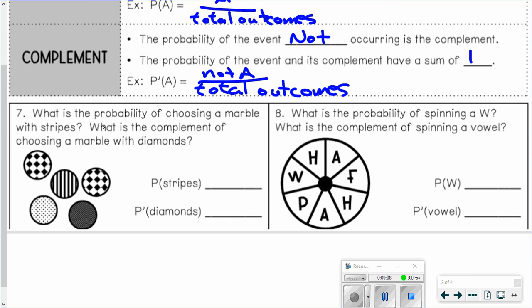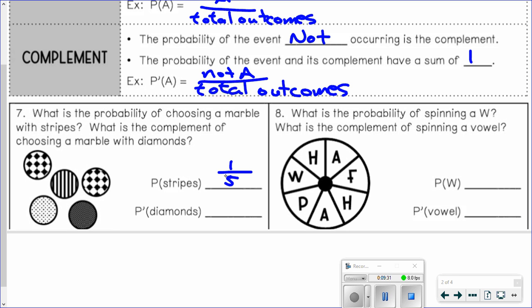So for instance, there are 5 circles here. And it says, what is the probability of choosing a marble with stripes? Okay, so how many marbles are there with stripes? There's 1. And then how many total marbles are there? There's 5. So the probability is 1/5.